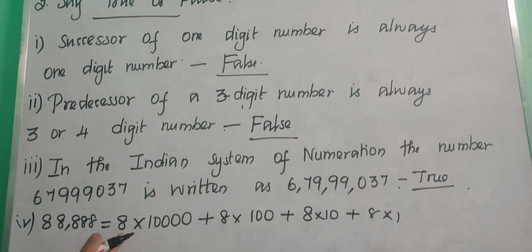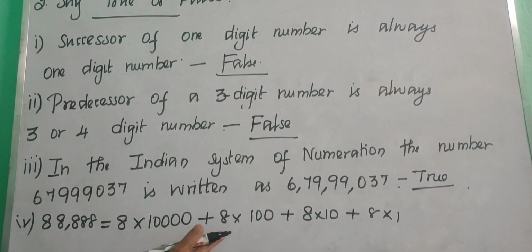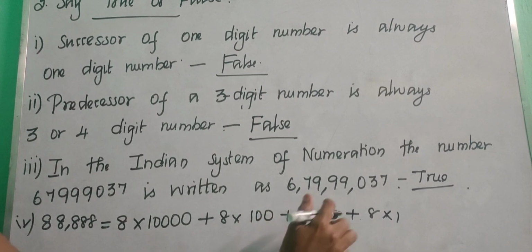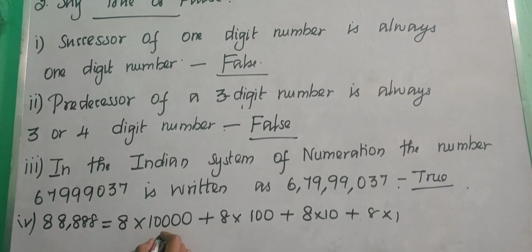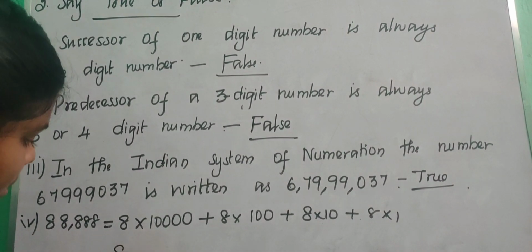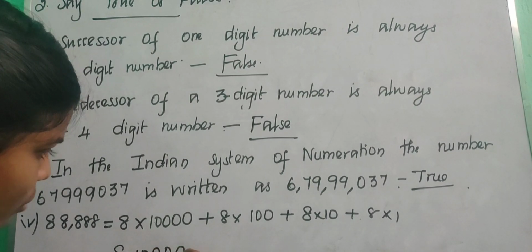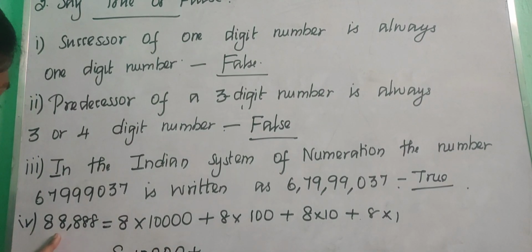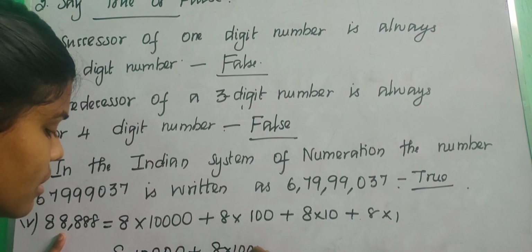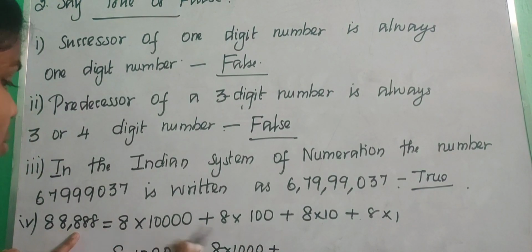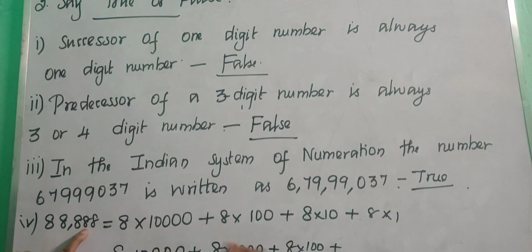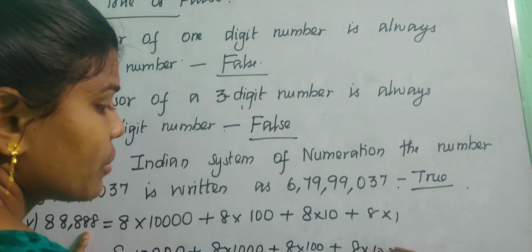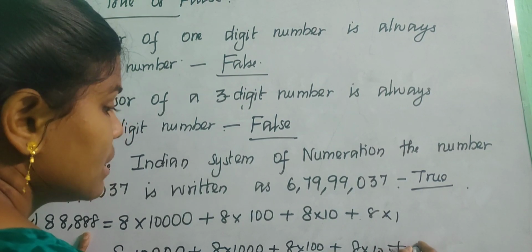Okay children, so true. And then the fourth one, see the next question. 88,888 equals 8 into 10,000 plus 8 into 100 plus 8 into 10 plus 8 into 1. Is it right? If you are expanding this, how will we get it? Here 8 into 10,000, and then 8 into 1,000, and then 8 into 100, and then plus 8 into 10, and then plus 8 into 1.